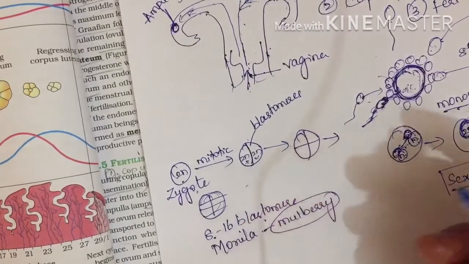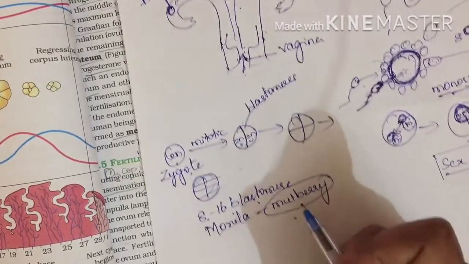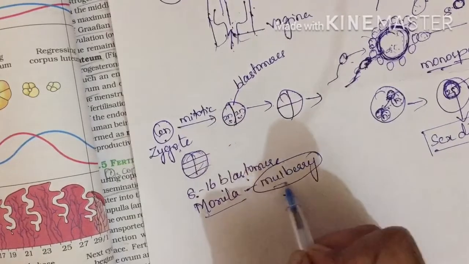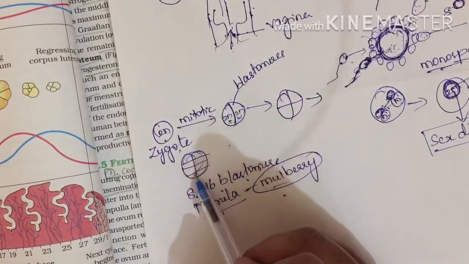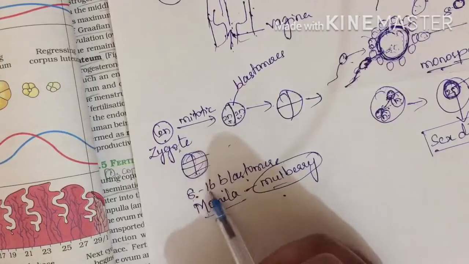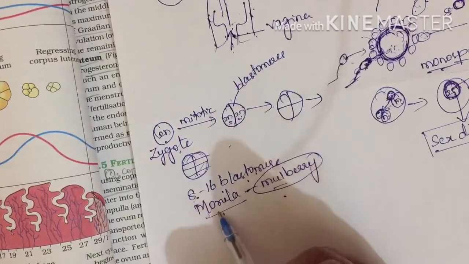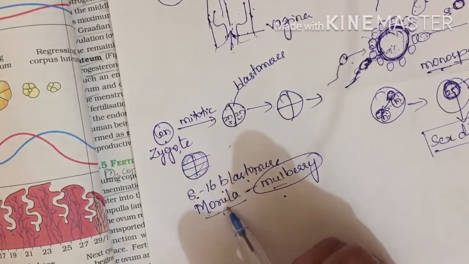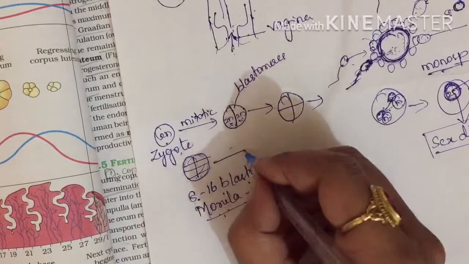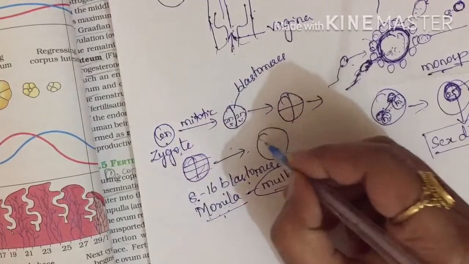Okay, this one can come in an entrance exam. Morula will be of mulberry shape. What is morula? When a zygote, when an embryo is of 8 to 16 blastomere cells, then it is called as morula. Now this morula again undergoes division and forms many cells.